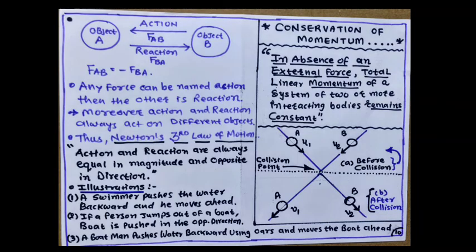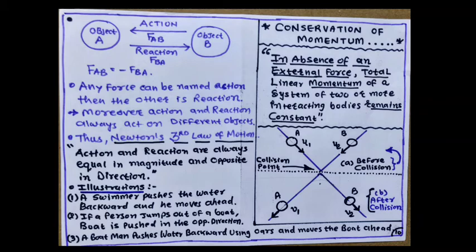Now, let us take two objects A and B. The force exerted on A due to B, that is FAB, we can say is an action. The force exerted on B due to A is taken as a reaction. So, FAB is equal to minus FBA. Any force can be named action, then the other is reaction. Moreover, action and reaction always act on different objects.